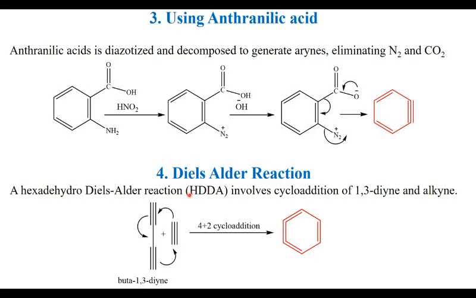Next is the Diels-Alder reaction. The reaction between buta-1,3-diene and acetylene produces benzyne. This reaction is called the hexadehydro-Diels-Alder reaction because it contains six hydrogens less than the normal 4 plus 2 cycloaddition reactions.